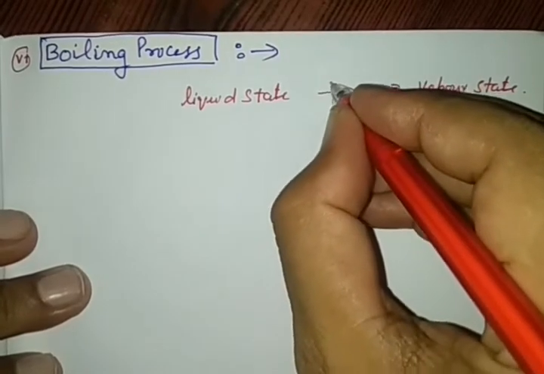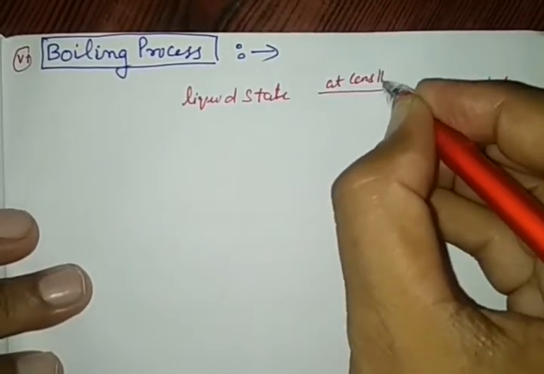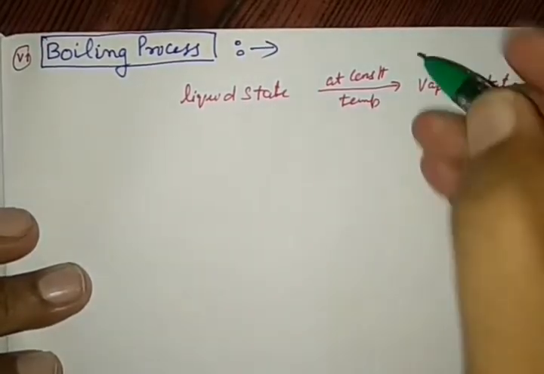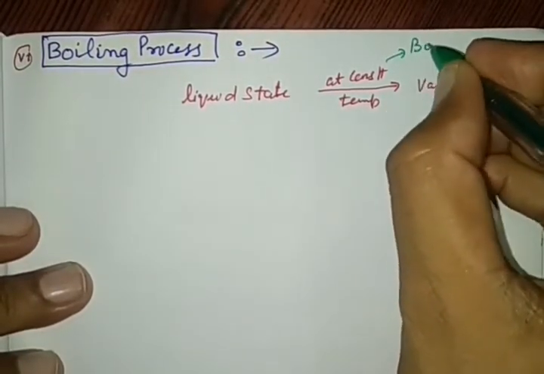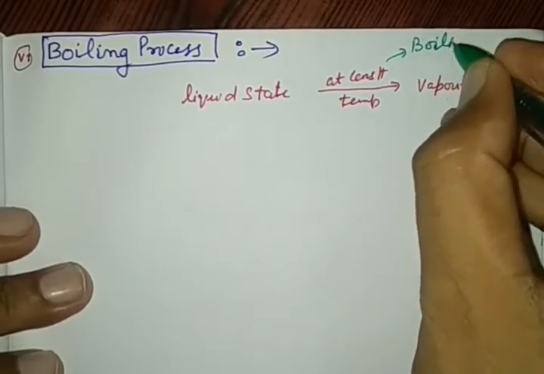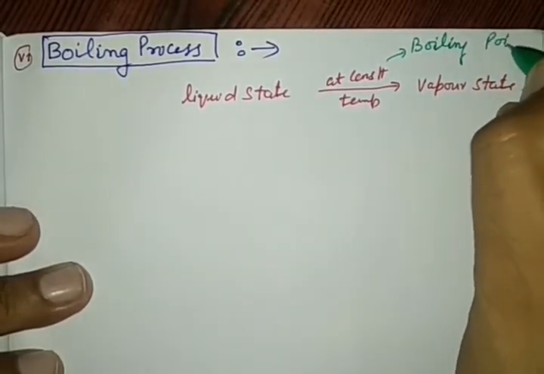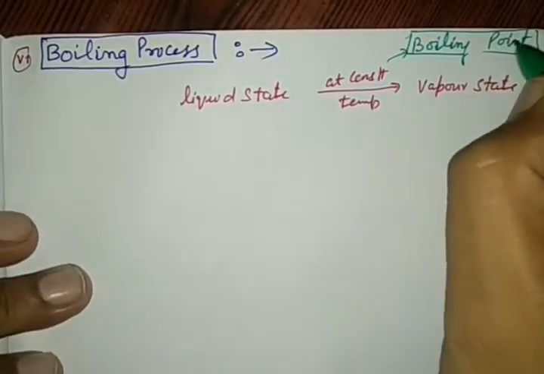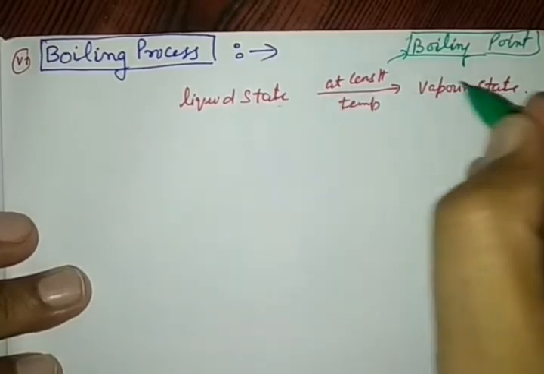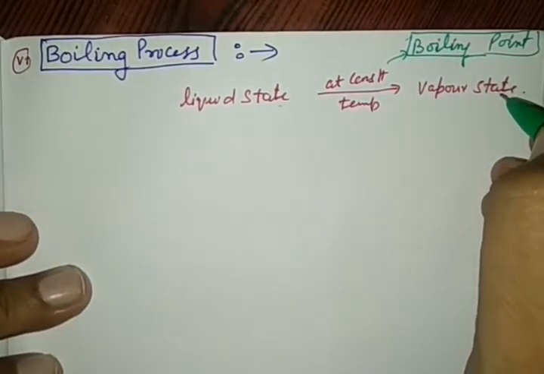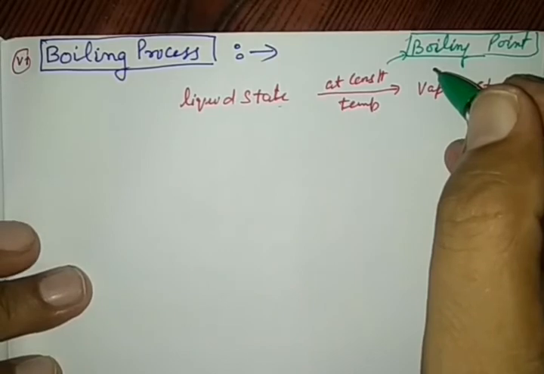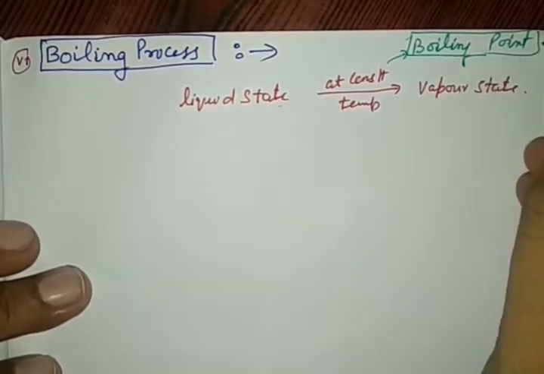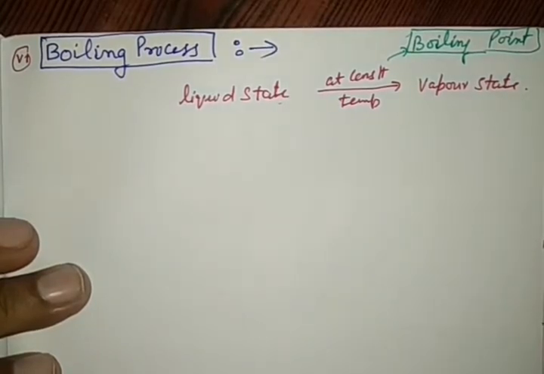This also takes place at constant temperature. This constant temperature is called boiling point, right? So water boils into vapor form at 100 degree centigrade, and 100 degree centigrade is called boiling point of water, right?